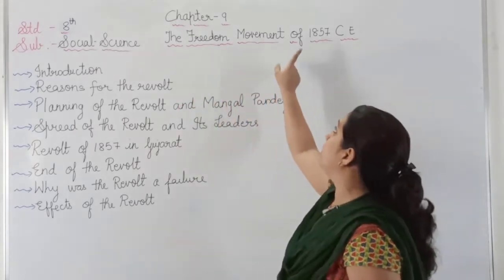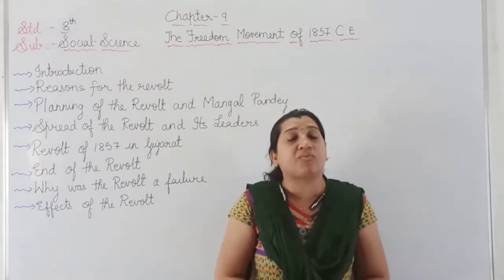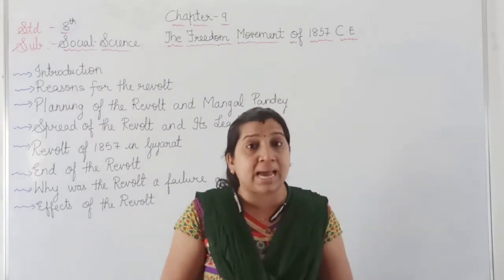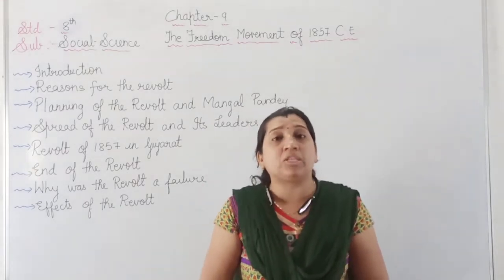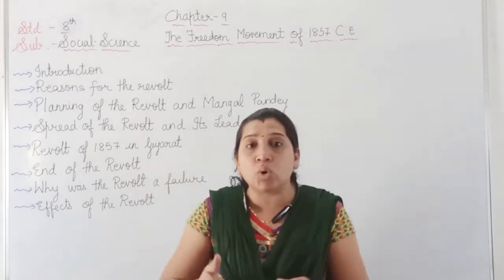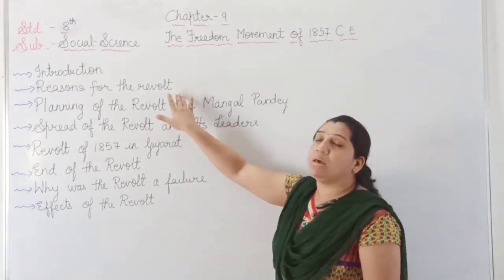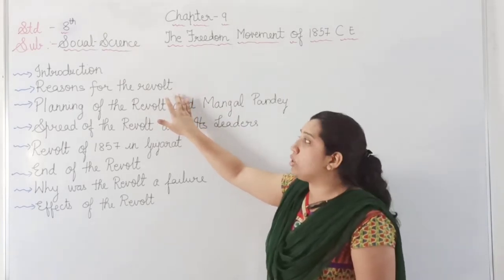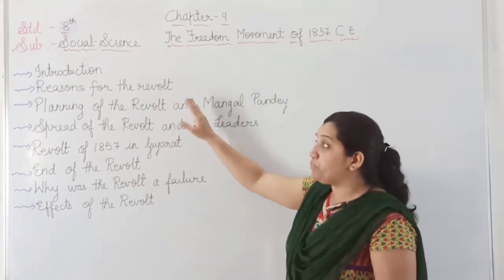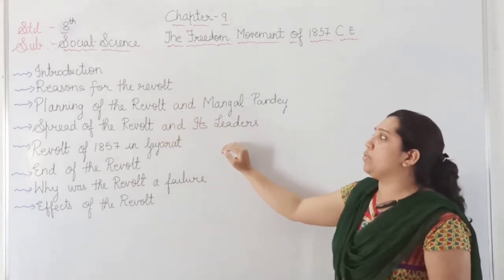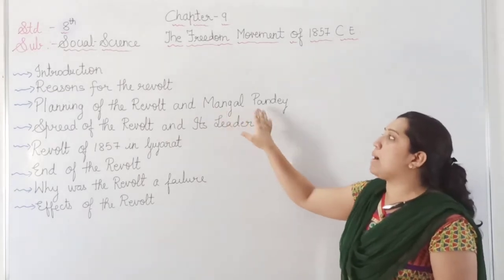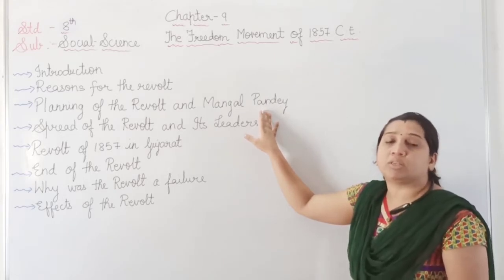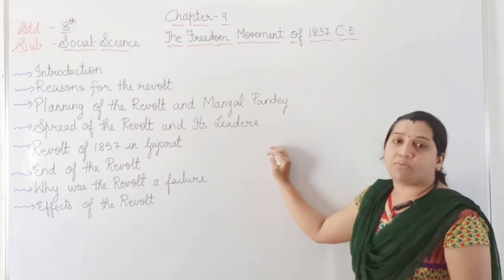But after the revolt of 1857, their crown system started in our country India. And from the year 1857 to 1947, they ruled in our country India. Now here in this particular topic, we are going to study about the reasons for the revolt of 1857. Then the third point, planning of the revolt, and we are going to study about Mangal Pandey. Mangal Pandey was the first person who became the first martyr in the revolt of 1857.